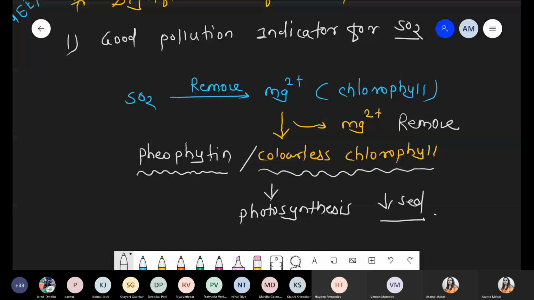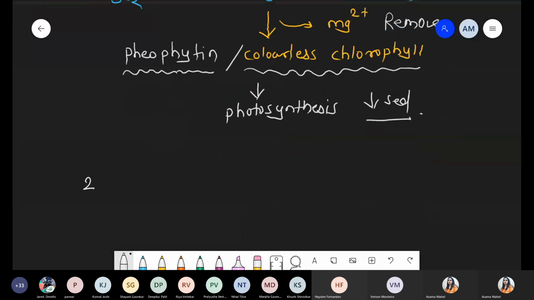Right? Now, second significance. I hope you remember in 12th standard, you already studied this part, succession in ecosystem. Succession, pioneer to climax stage. Many changes happen. And whenever we talk about succession on rock, the first pioneer community, the first pioneer species, is 100% lichen, and the second one is moss.